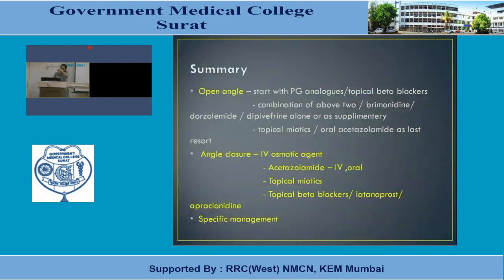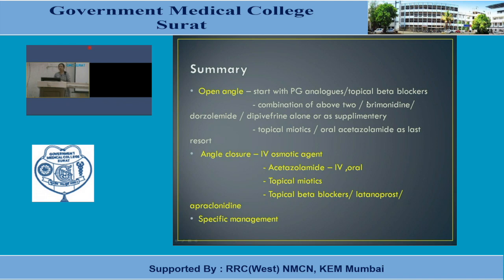Summary, very important to remember, it's all about the glaucoma. So two varieties are important, open angle and angle closure. In case of open angle, what is the current strategy? Start with prostaglandin analog monotherapy or topical beta blocker if control is not possible with this, or a combination of these two agents, prostaglandin analog and beta blocker.